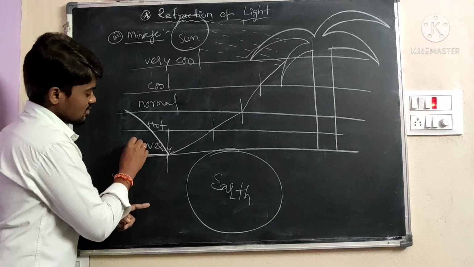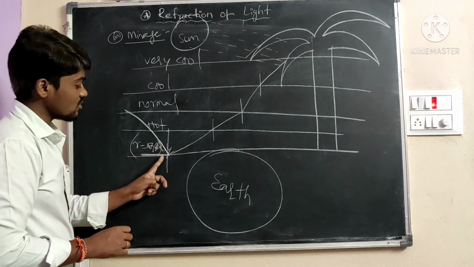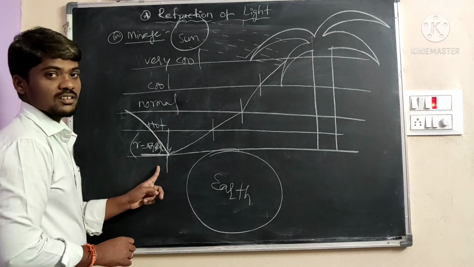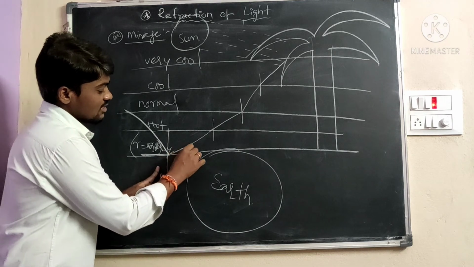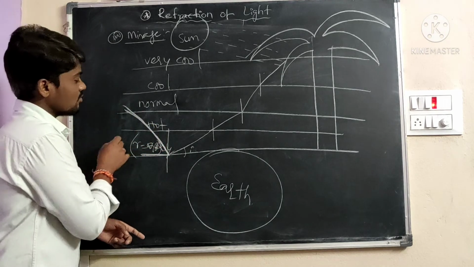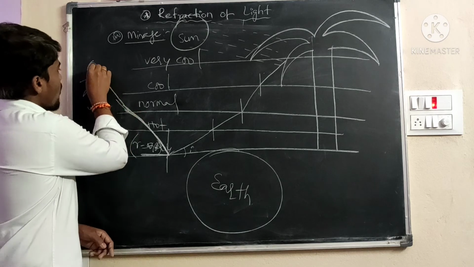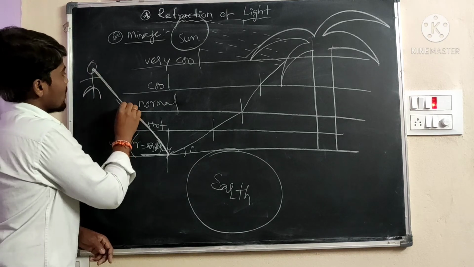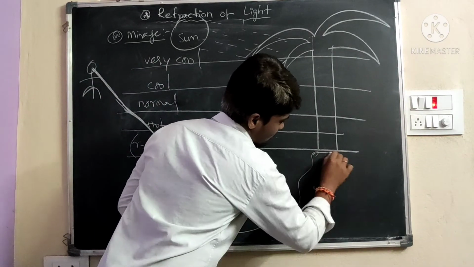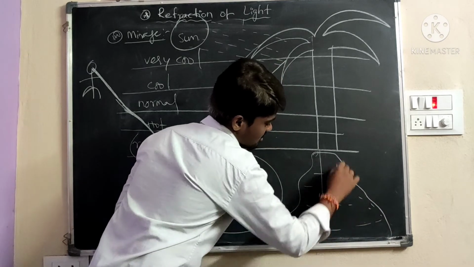Refraction means r is equal to 90 degrees. When the incident angle is such that the refracted angle is 90 degrees, that angle is called the critical angle. For example, if I again increase the incident angle, it bounces back to the same medium. For example, a person is standing at this point. This reflected ray enters our eye. For example, on this back side there is water, the image formation is in the water.